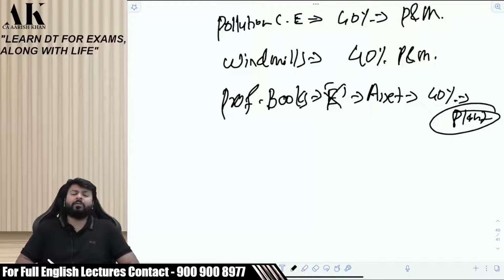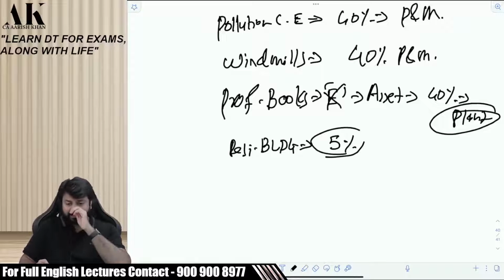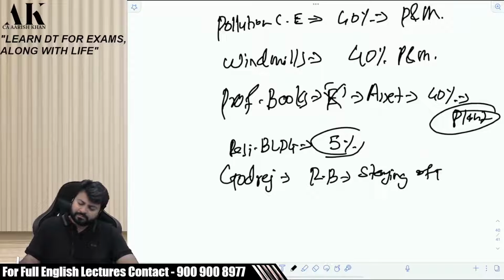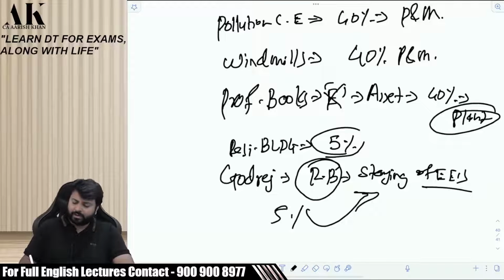By default, building is depreciated at how much percentage? 10%. Now listen carefully. If it is a residential building, then it is 5%. Suppose Godrej is making a residential building for staying of employees. Can it do so? This building is a residential building. It is not commercial, but it is for business because it is for employees, not its personal use. So it will be subject to depreciation, but at a lower rate of 5%. Is it clear?